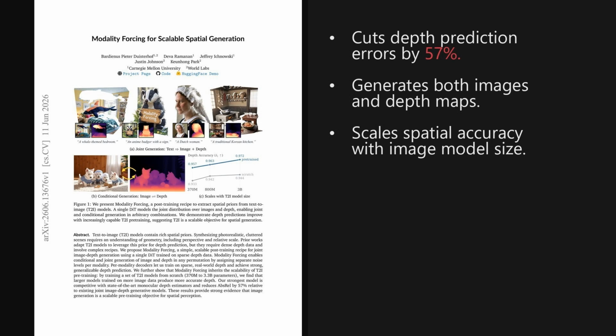Wrapping up, 2 takeaways stand out. First, text-to-image pre-training scales spatial perception, and second, modality forcing successfully unifies joint and conditional generation. These findings show that generative models already contain the keys to map our world.